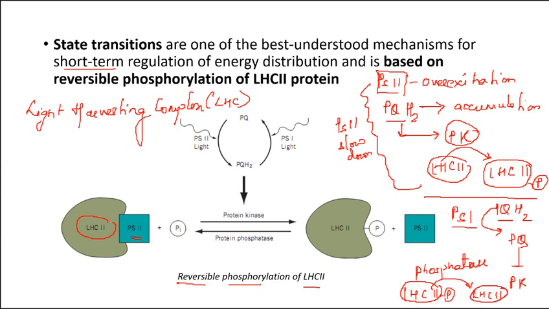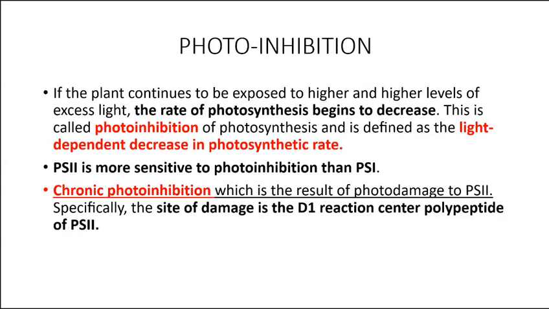So this is the reversible process. So here the process is reversed. Clear? So this is a kind of short term regulation of energy distribution. Next. So if the plant is exposed to light even further, then what will happen?